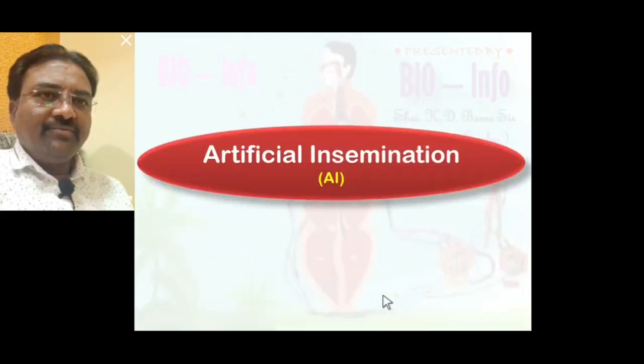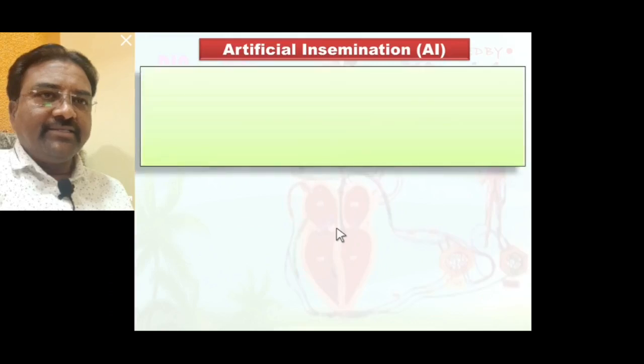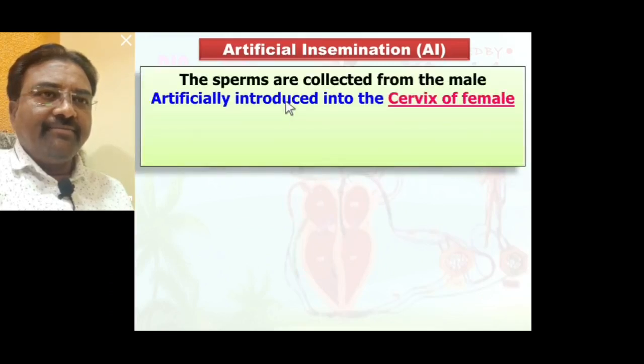Now the next one is artificial insemination. In short, AI means artificial insemination. The sperm are collected from the male and artificially introduced into the cervix of the female. The cervix is the part of the female reproductive tract leading to the uterus.